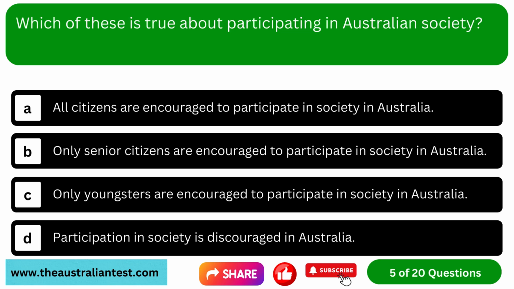Question 5. Which of these is true about participating in Australian society? Option A, all citizens are encouraged to participate in society in Australia. Option B, only senior citizens are encouraged to participate in society in Australia. Option C, only youngsters are encouraged to participate in society in Australia. Option D, participation in society is discouraged in Australia.